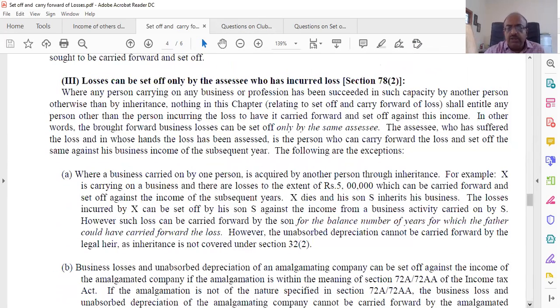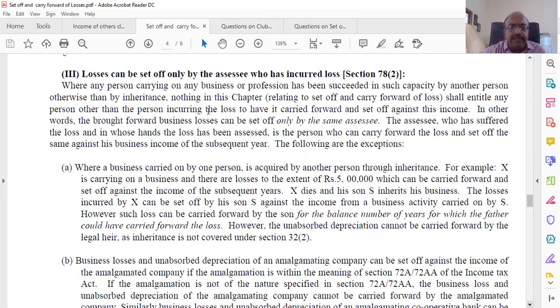Now, another issue is that the loss can be adjusted only by the assessee, nobody else. Where a person carrying on the business has been succeeded in such capacity by another person otherwise than by inheritance, nothing in this chapter relating to set off and carry forward shall entitle any other person incurring the loss to have it carried forward and set off against the income. In other words, brought forward business loss can be set off only by the same assessee. The assessee who has suffered the loss, in whose hands the loss has been assessed, is the person who can carry it forward, and the loss set off can be done against his business income.